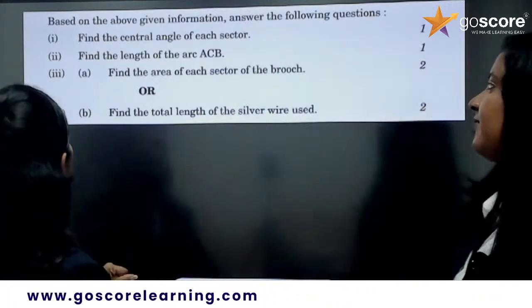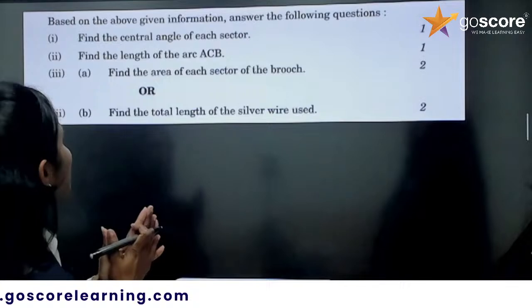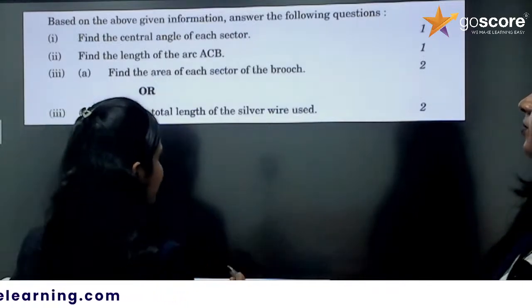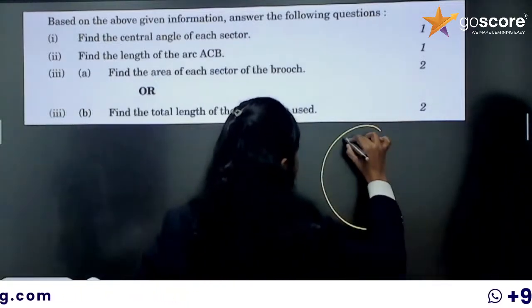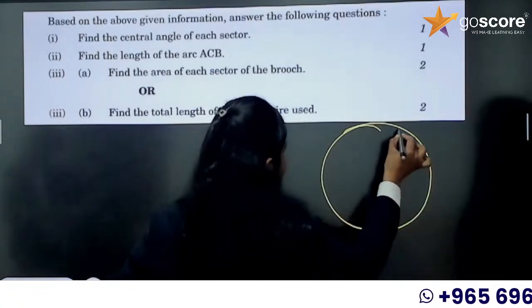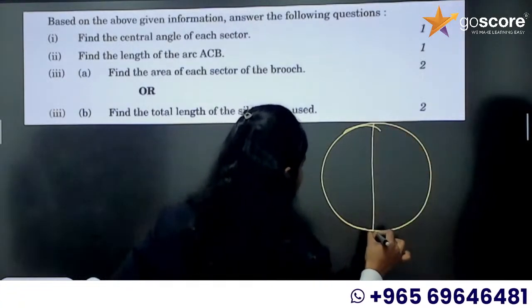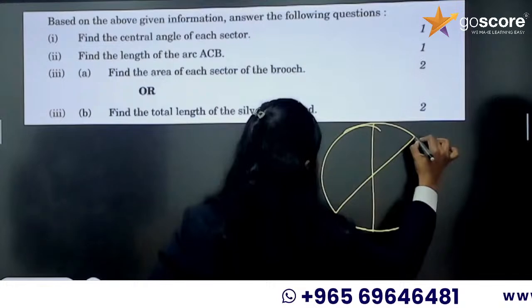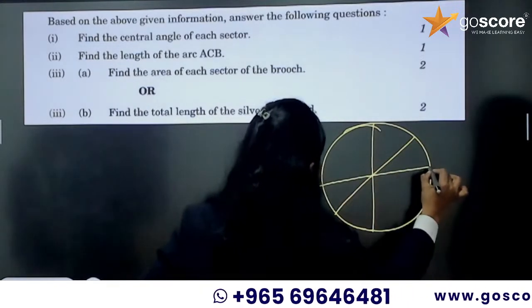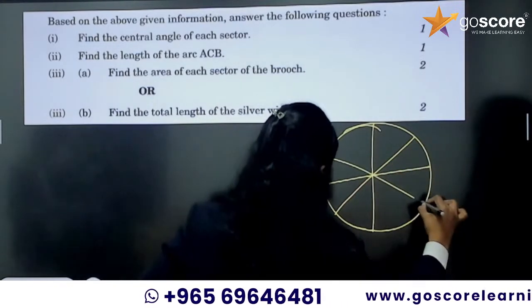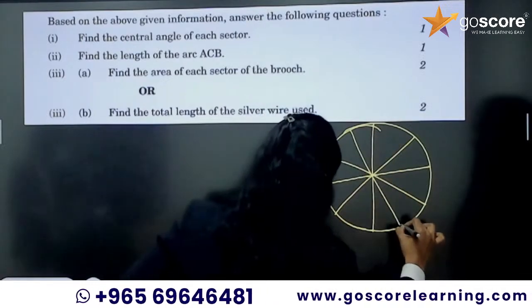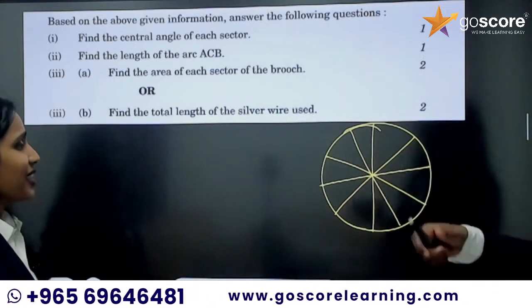Now, based on the above given information, answer the following questions. So, I will draw the brooch here. And it is 5 diameters, right? Now, 2, 3, 4, and 5. But it was divided into 10 equal parts.